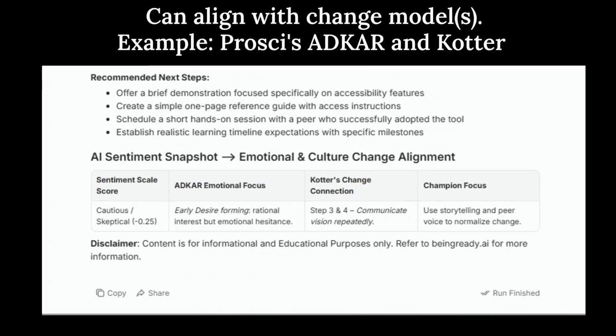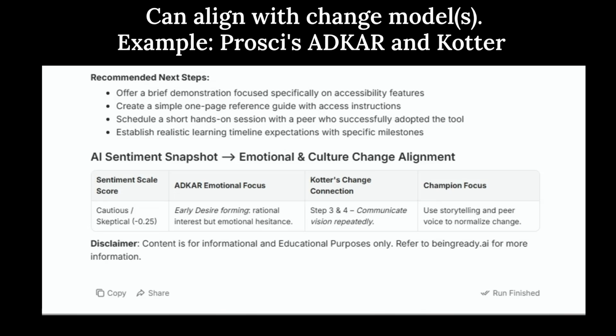This agent can be modified to align with whatever model your company or organization is using. I have two models. I've aligned it to Prosci ADKAR and Kotter's change model. So it does also connect that sentiment scale outcome to those particular models as a general level for reference. Again, depending on your organization, that can be modified in the AI agent. And then the last column there: what can the champion do given the stage that individual or team is in? Use storytelling and peer voice to normalize change is the recommendation for this level of sentiment and the stage that they're at.